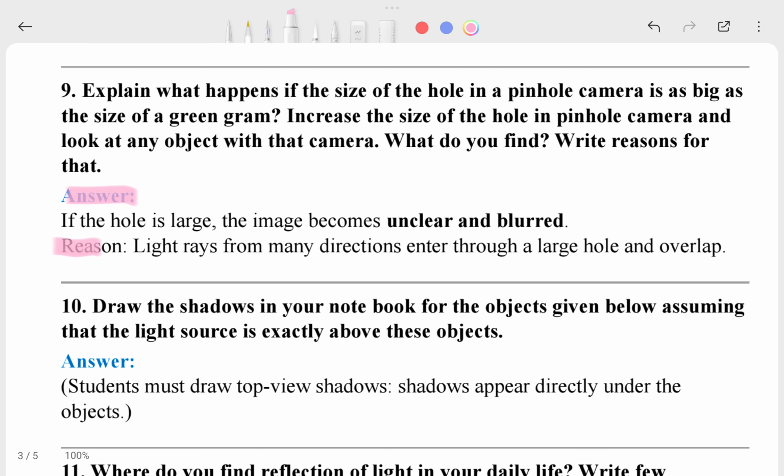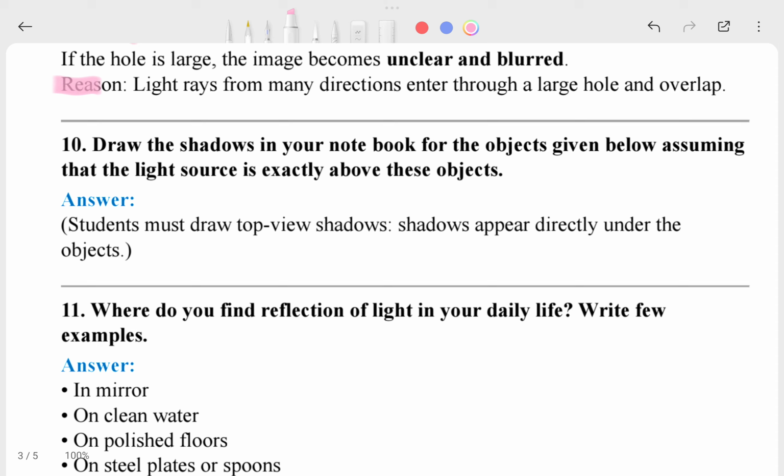So this is the reason. If you write it out fully, the answer is going to be very long. But why do we have to write so long? You are in the 6th class, not the 10th class. You don't have to write 50 or 100 words. You have to write minimum words with a suitable answer, that's enough.